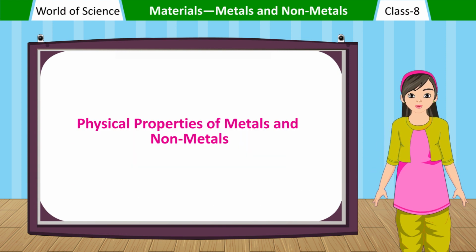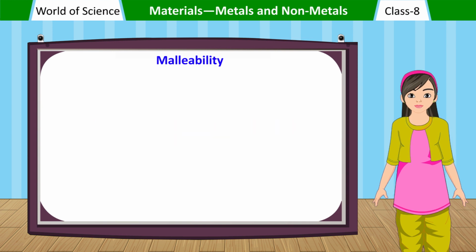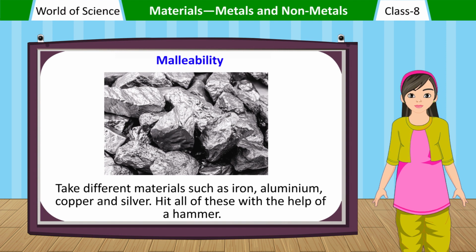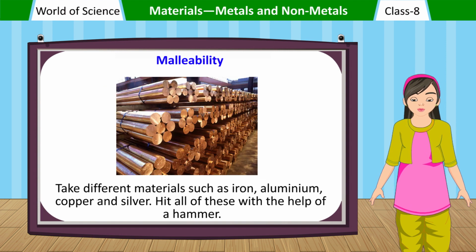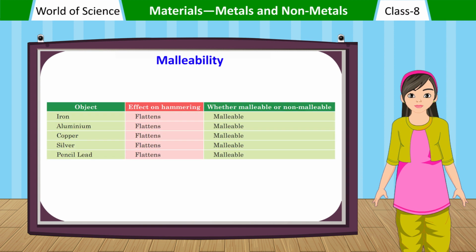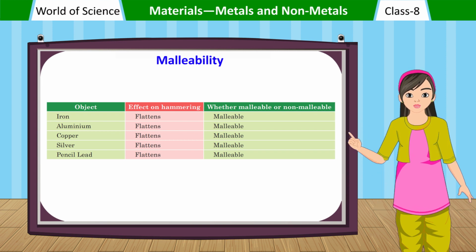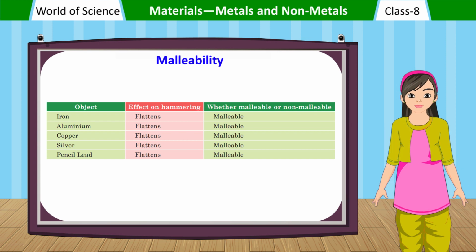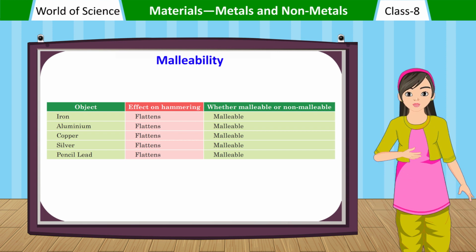Physical properties of metals and non-metals. Malleability. Take different materials such as iron, aluminium, copper and silver. Hit all of these with the help of a hammer. Object, effect on hammering, whether malleable or non-malleable. Iron: flattens, malleable. Aluminium: flattens, malleable. Copper: flattens, malleable. Silver: flattens, malleable. Pencil lead: flattens.